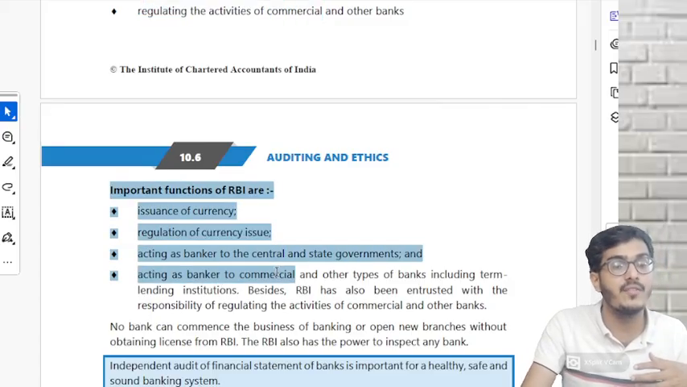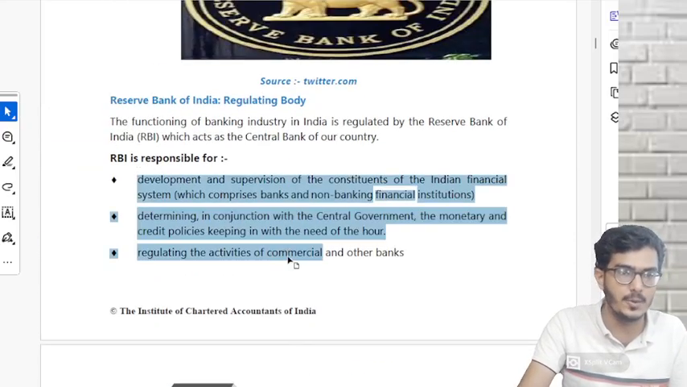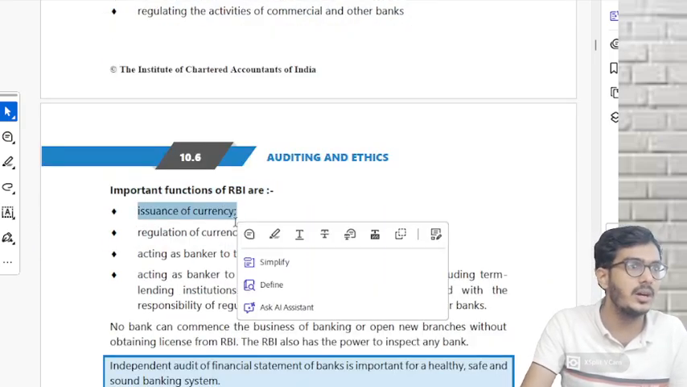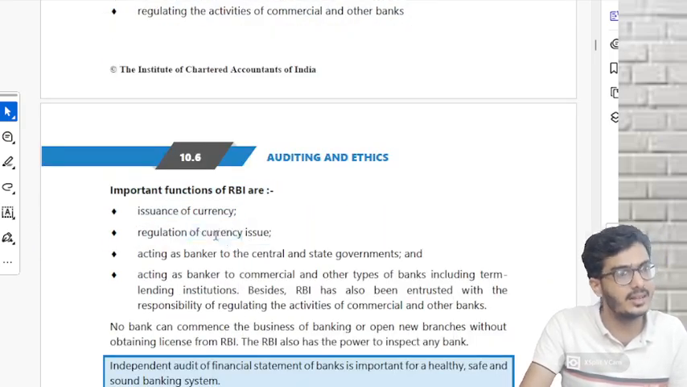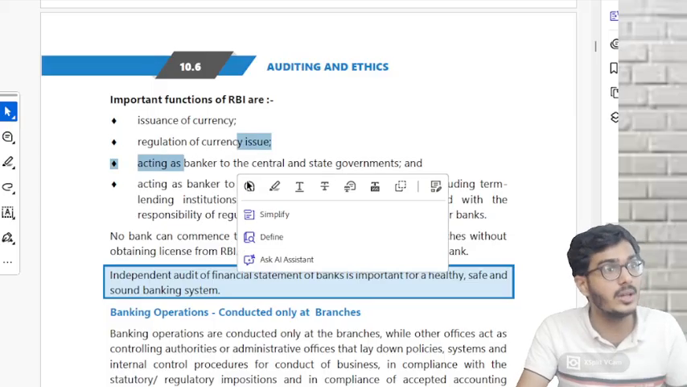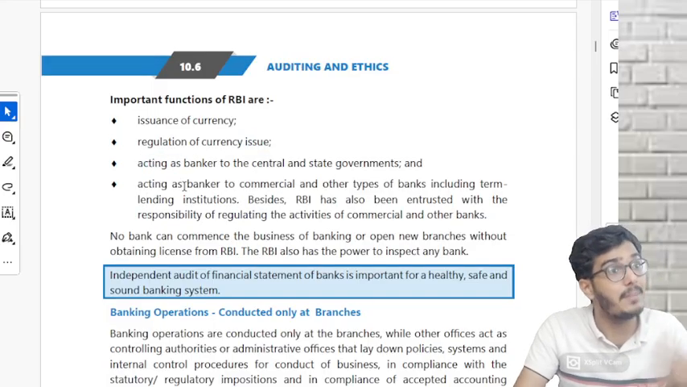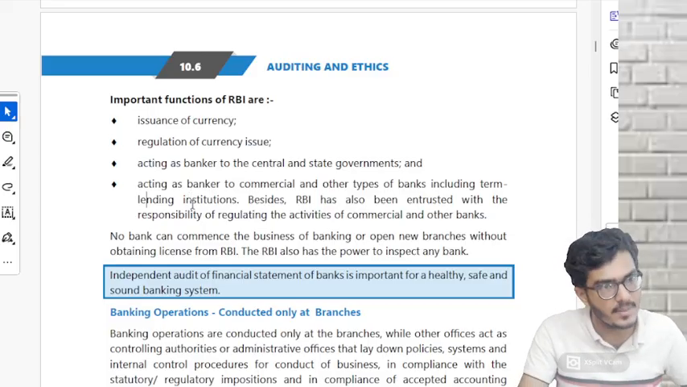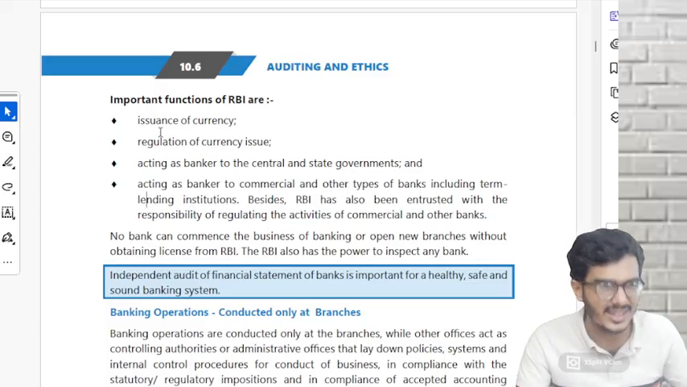Now, what are the important functions of RBI? That was responsibility. This is function. What do they do? They issue the currency. They regulate the currency issue. They act as a banker to the central and state governments, and they act as a banker to the other banks also. Whenever banks need money, they go to RBI. Whenever government needs money, they go to RBI. Do you think that is very important?